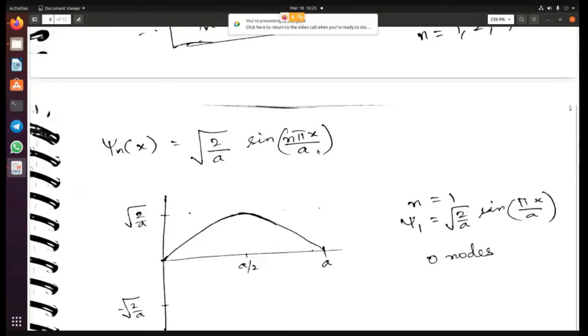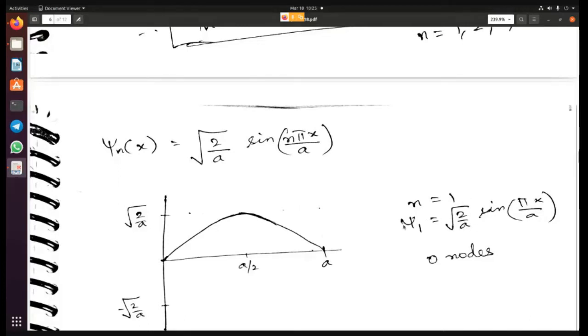So psi n of x is equal to root of 2 by a into sine of n pi x by a. For n equal to 1, it will just be root of 2 by a into sine of pi x by a. If you plot this function, the maximum value that a sine function can take is 1, but it is multiplied by root of 2 by a.